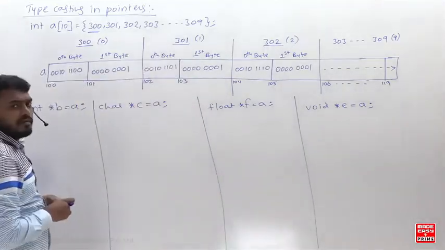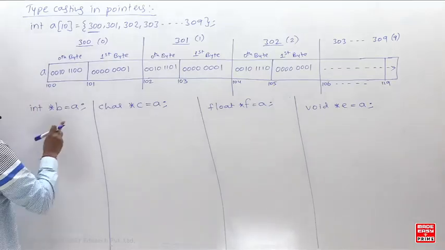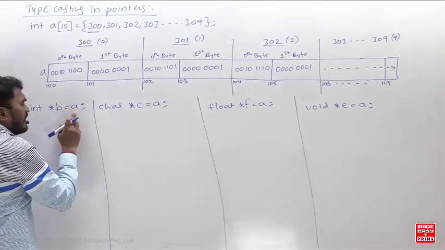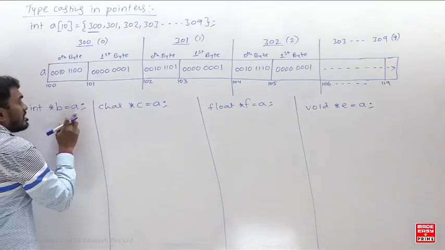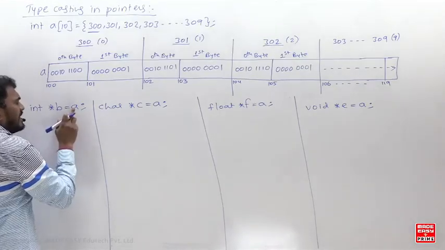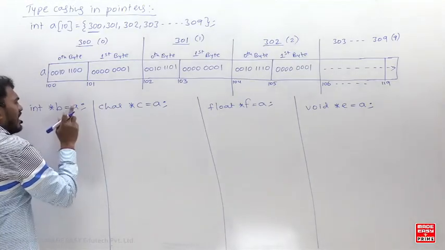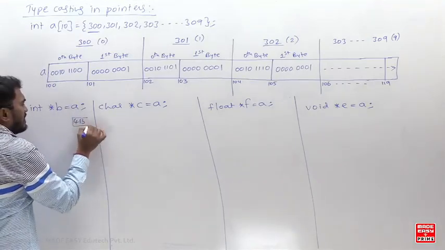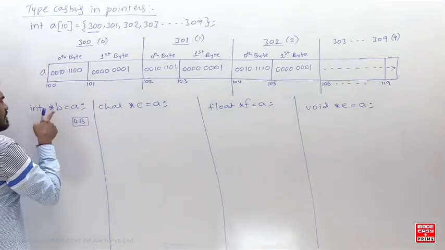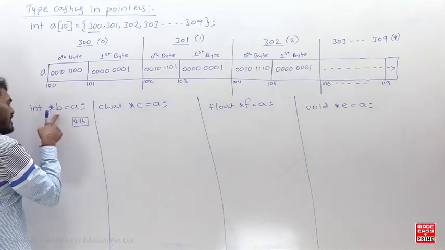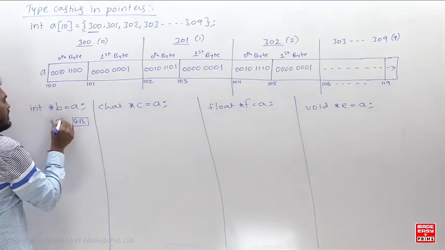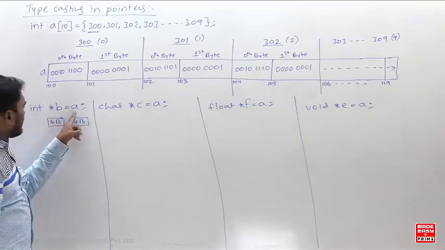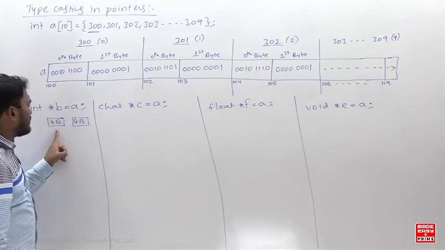So there is no problem of the type. Now tell me, is there any problem in the size? Okay, size. Look at here, A is containing what? The base address of the 0th element. Address means how many bytes? 4 bytes. So here pointer B, pointer means how many bytes? 4 bytes only. So this is also having 4 byte size and this is also having 4 byte size.